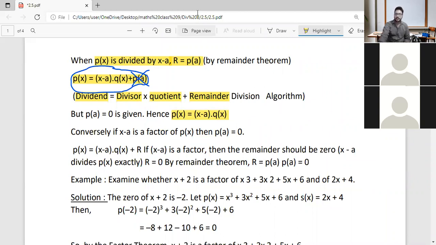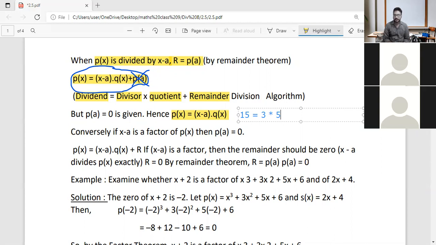Okay, in other words, say for example, I am writing 15 is equal to 3 into 5, suppose. It means the number 15 is the product of 3 and 5. In other words, the numbers 3 and 5 are the factors of 15.